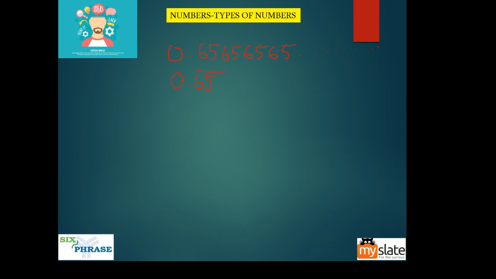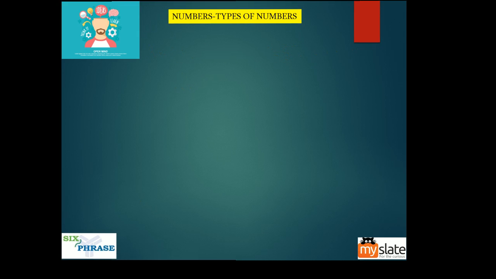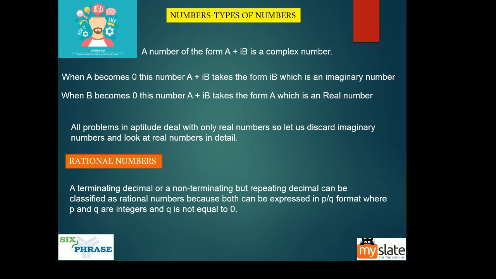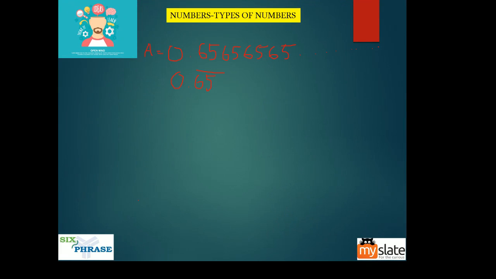Now, how do you convert this number into p by q format? They've told you here, right? You remember a terminating decimal, 0.65 was a terminating decimal, or a non-terminating but repeating decimal. So this is a non-terminating but repeating decimal, correct? This is not terminating but repeating, 65656565. So this is also a rational number. I should be able to write this in p by q format for you to understand that this can be done. Let's see how I write it. The way I write it is, guys, I must convert this a into some fractional format.